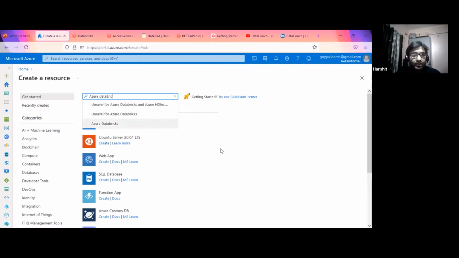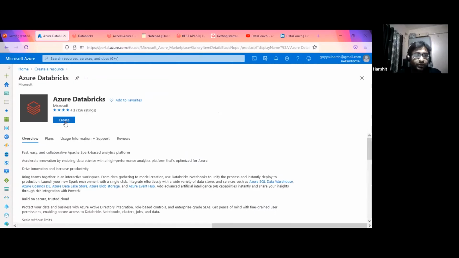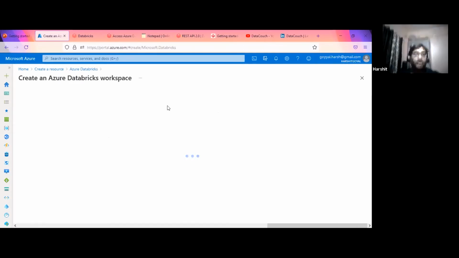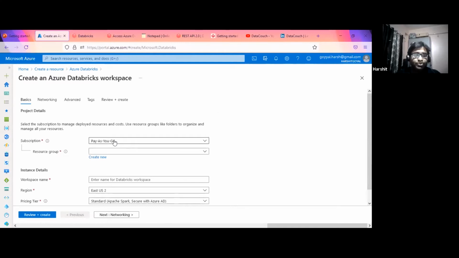So this is Azure Databricks, and I have already created all these things, but I just want to give a glimpse of how we can get started with Azure Databricks, because this is a getting started session. So once you create this Azure Databricks, the first thing is a subscription. A subscription is where you are charged.